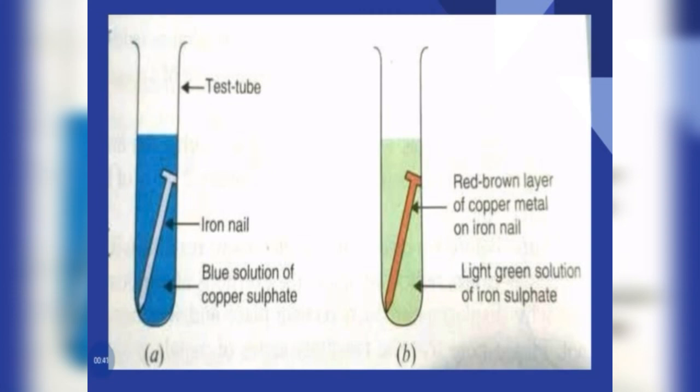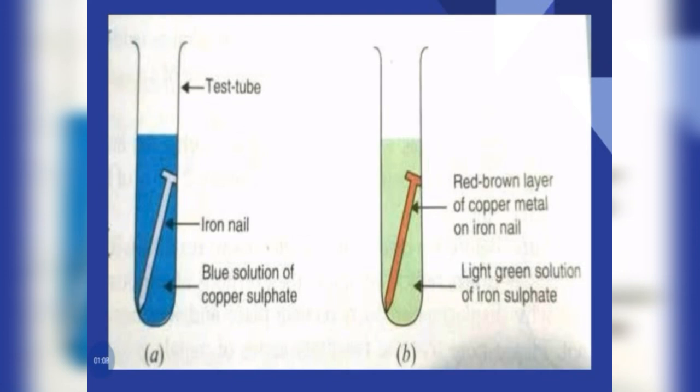When we dip an iron nail in copper sulfate solution, the blue color gradually fades away and turns to pale green in color. Do you know why? Here, iron is more reactive than copper, so it displaces copper from its solution and forms iron sulfate or ferrous sulfate.